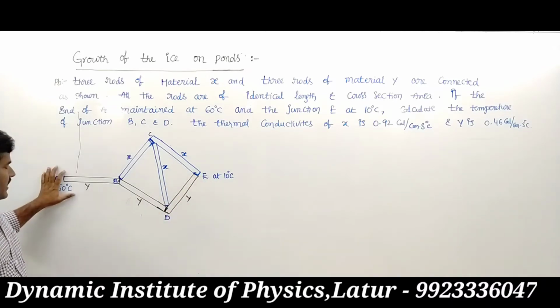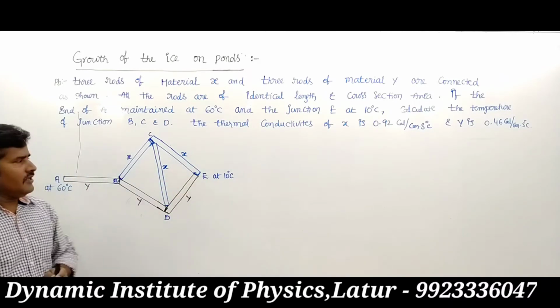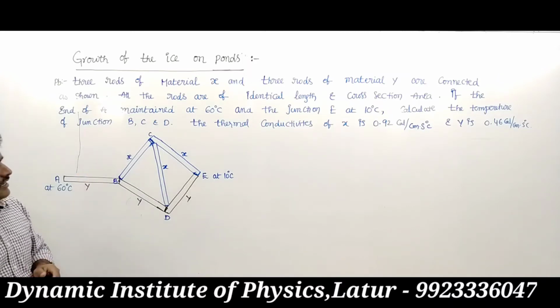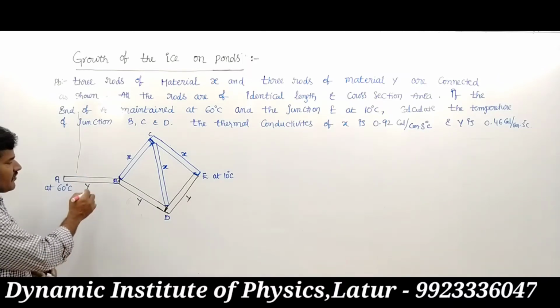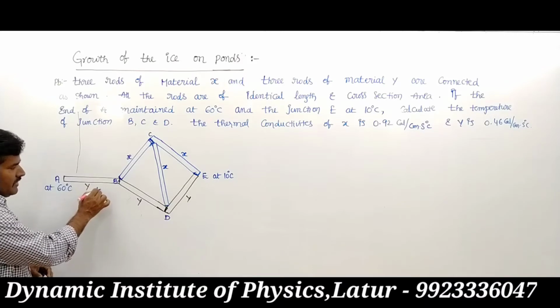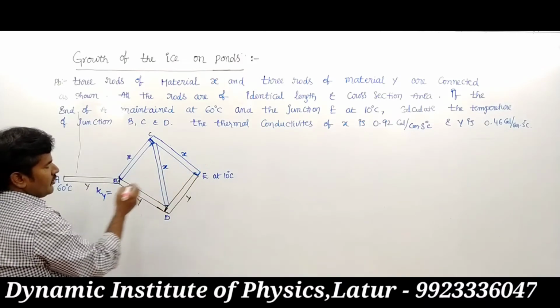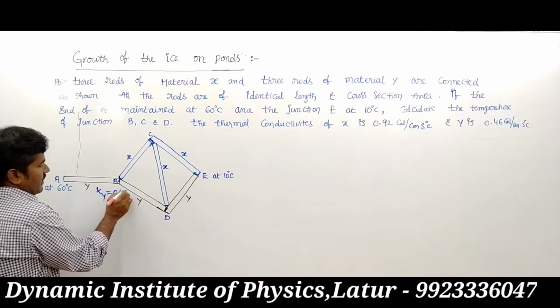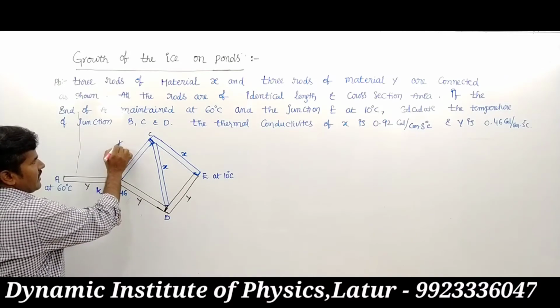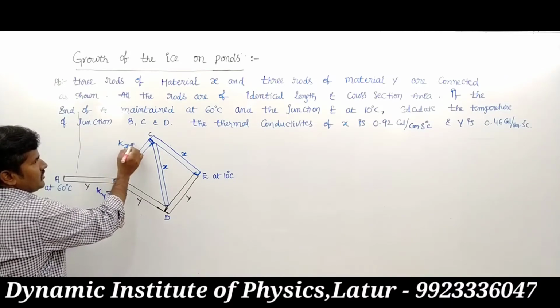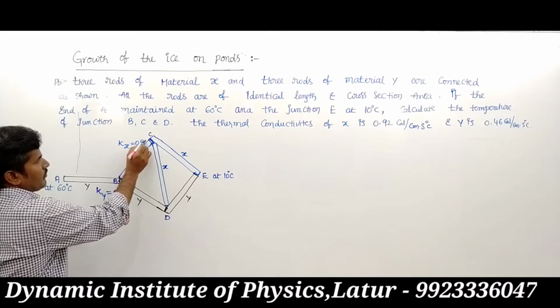Here 60 degrees, here 10 degrees centigrade. Just we observe here the coefficient of thermal conduction, that means Ky, its value is given as 0.46 and Kx is given as 0.92.